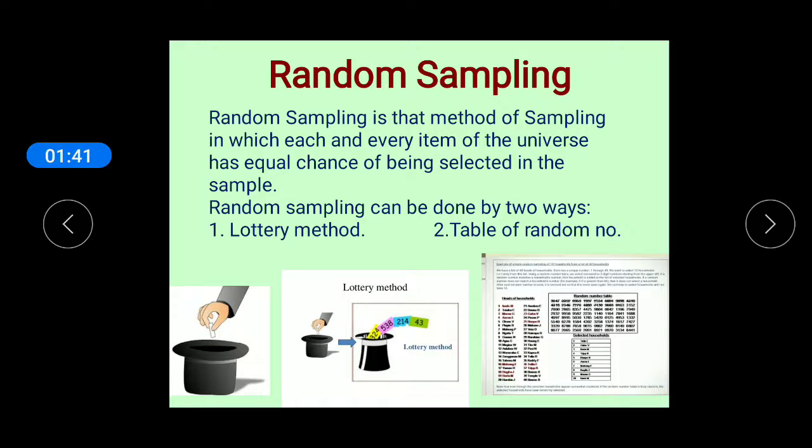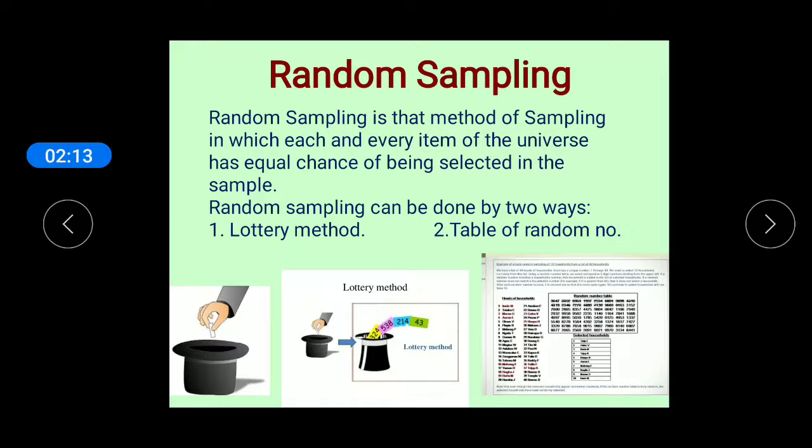And according to the table of random numbers, dear students, some statisticians have prepared a set of tables called tables of random numbers. For the use of this method, all numbers of the universe are firstly arranged in an order. Then, using the table, the required number of items are selected as are needed for a sample.